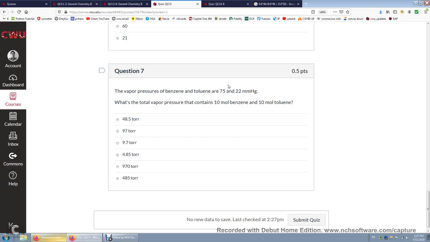So the numbers of moles are the same. So we have 0.5 mole fraction, I'm sorry, 50 mole percent of each. So really it's just 75 times 50%, and then you have 22 times 50%, and then you sum it up. The result is going to be 48.5. All right. Oh, by the way, 1 torr is 1 millimeter mercury.